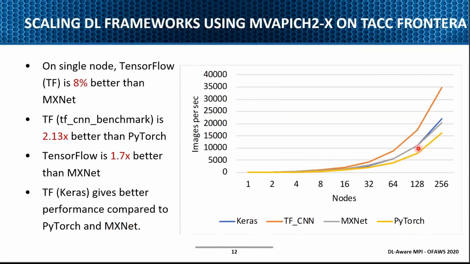We also studied the same on TACC Frontera, not only with TensorFlow but also with PyTorch, MXNet, and Keras. This is a snapshot, as these frameworks are continuously changing. Here we see that TensorFlow was delivering almost 2.13x better than PyTorch, and around 1.7x better than MXNet. Again, since these frameworks are continuously changing, you need to do these evaluations at any given point in time, take the different versions, and see which framework gives you the best performance.